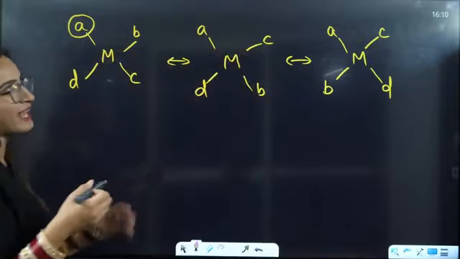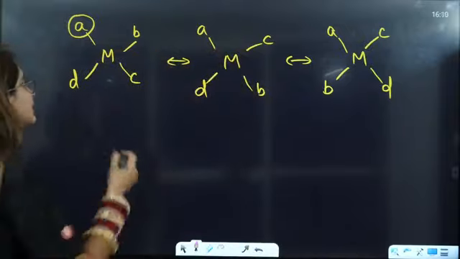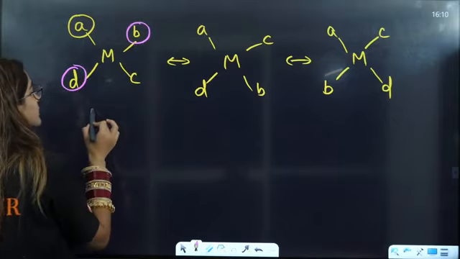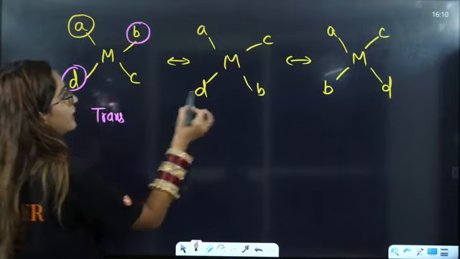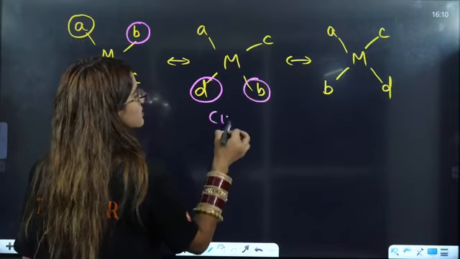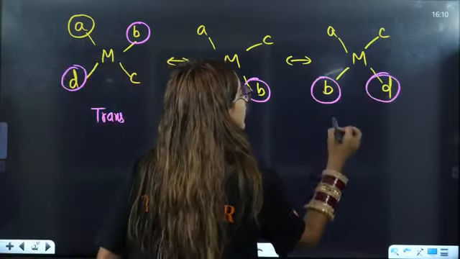Out of this, you can take any 2 as equal. Let us say I am taking these 2 as equal, then this is going to be trans. B and D are equal, so this is going to be cis. This is again going to be cis.